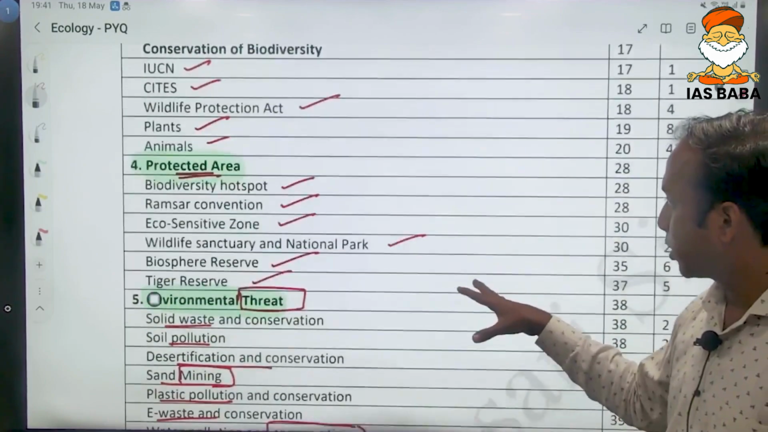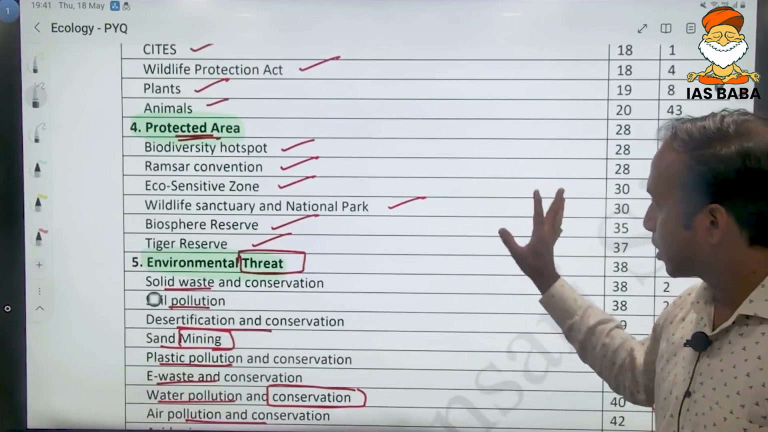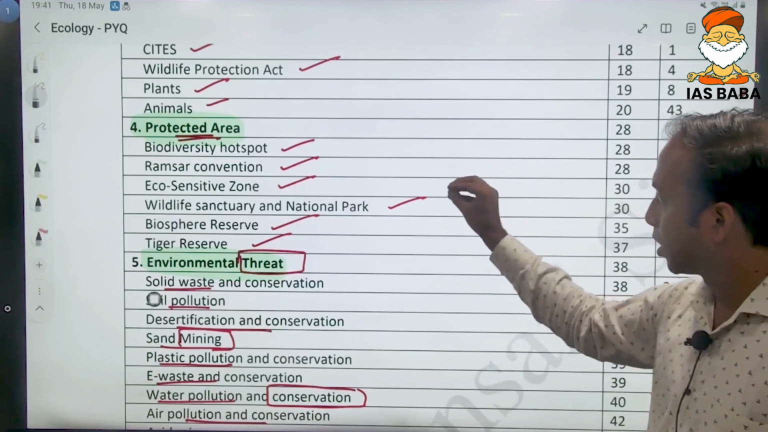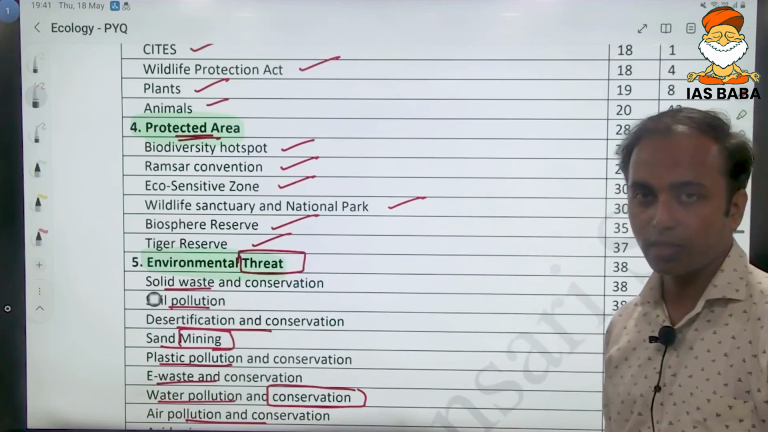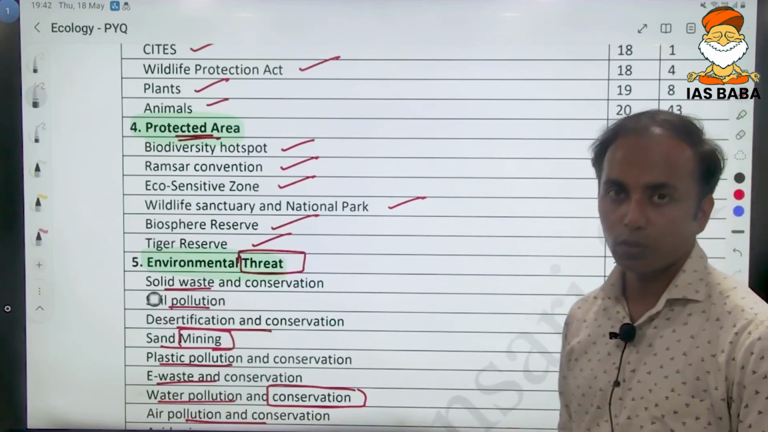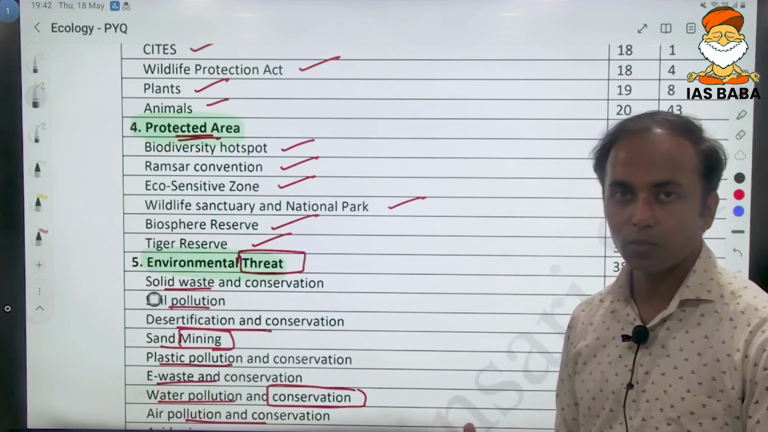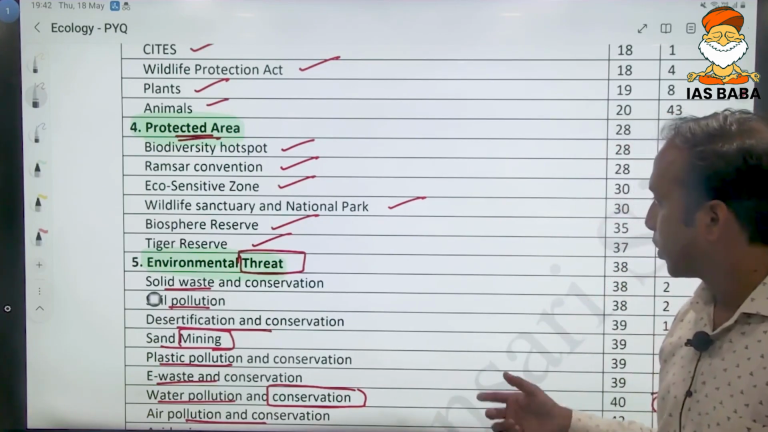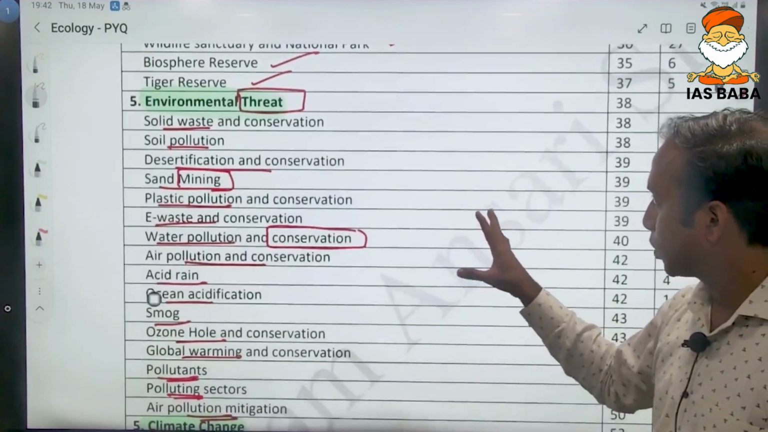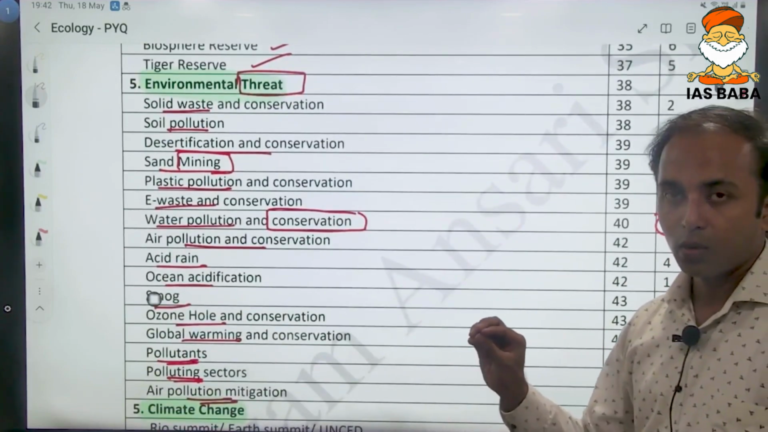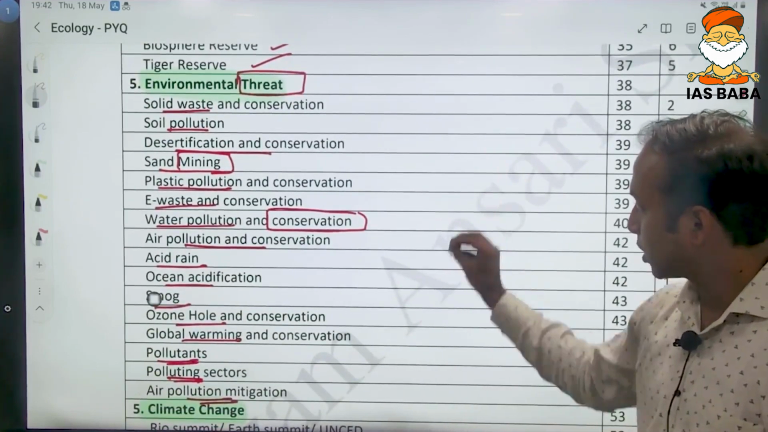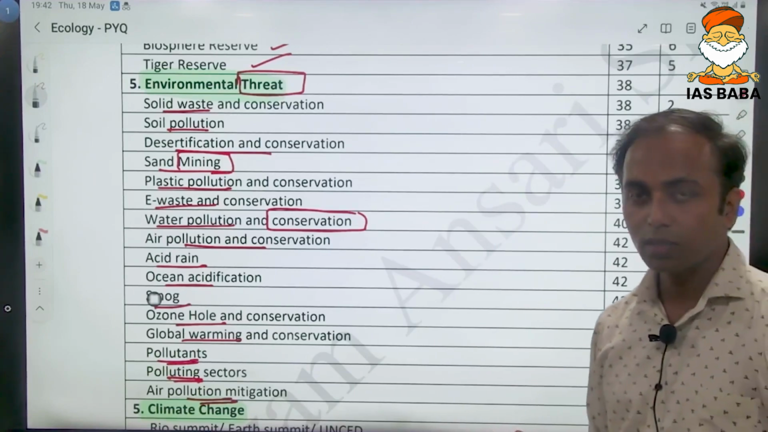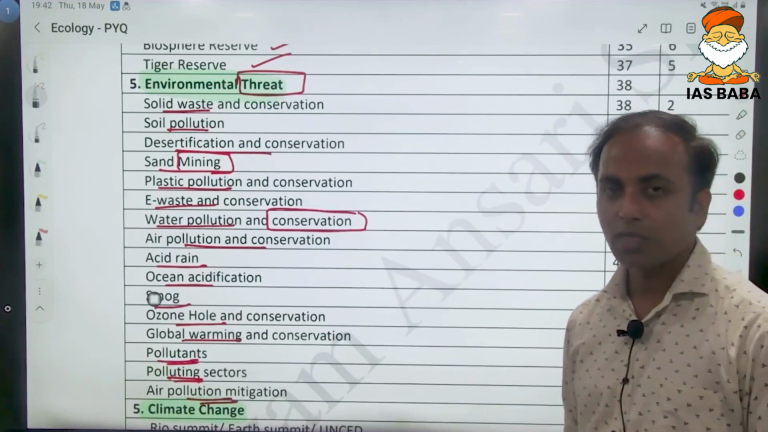So is the case with the protected areas. Usually these are always there in the news, and there are questions almost every year. Around 2 to 3 questions are always there. Minimum 2 to 3 questions are there. As many as 4 questions can also be asked. With respect to environmental threats, there can be no question paper without questions being asked on them. Some form of environmental threat is always there in the news.